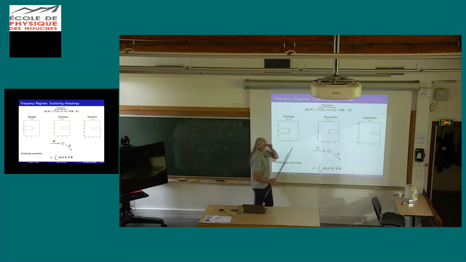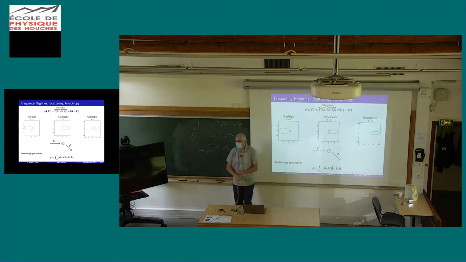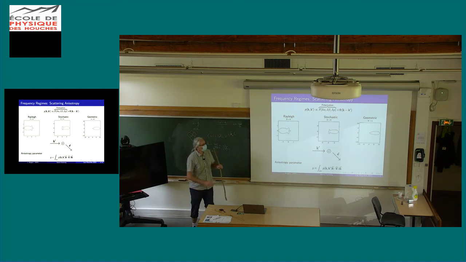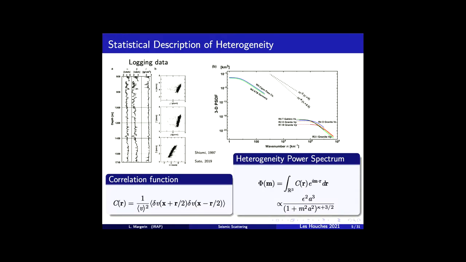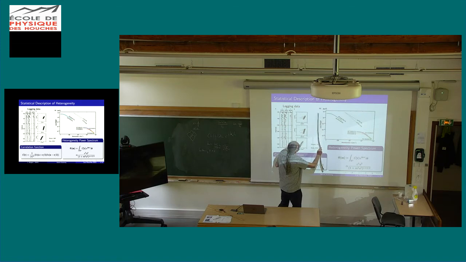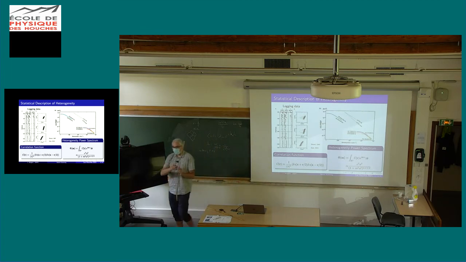So for scalar waves, this is the only factor that matters. If you are at very, very long period, let me go back, you are looking at this plateau. The long wavelengths are here. So what happens is that the scattering is independent of the exit direction k.